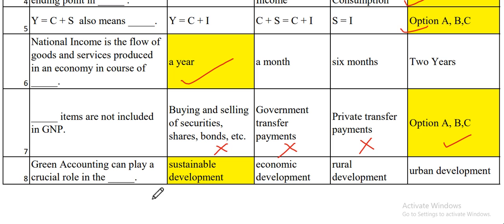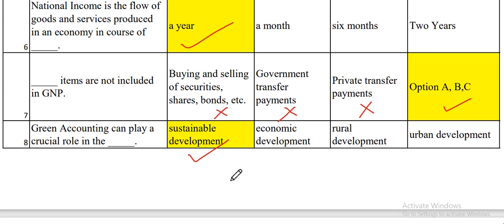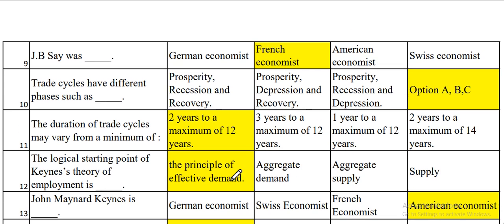Now the next one is green accounting can play a crucial role in, it always plays a crucial role in sustainable development. So that's why this is the most appropriate answer. Now the next one is J.B. Say was a French economist.